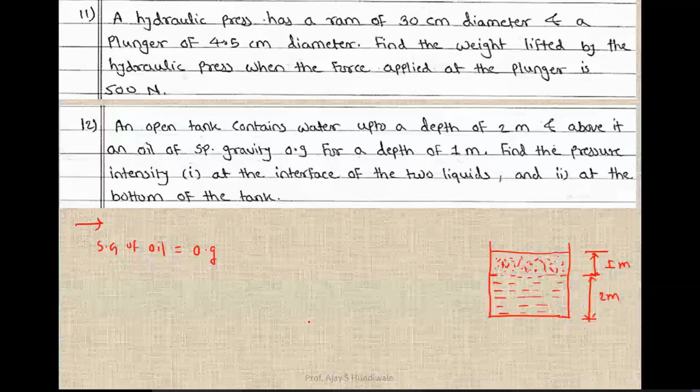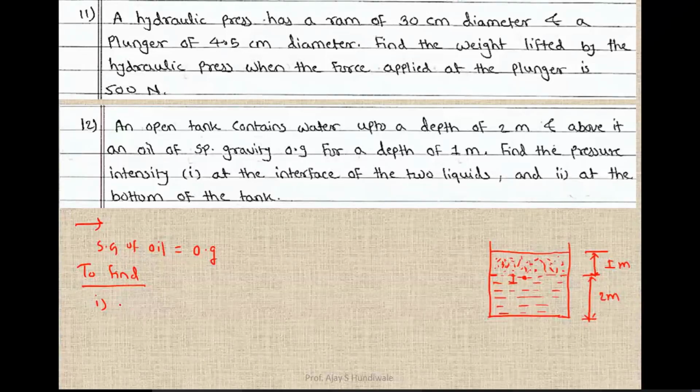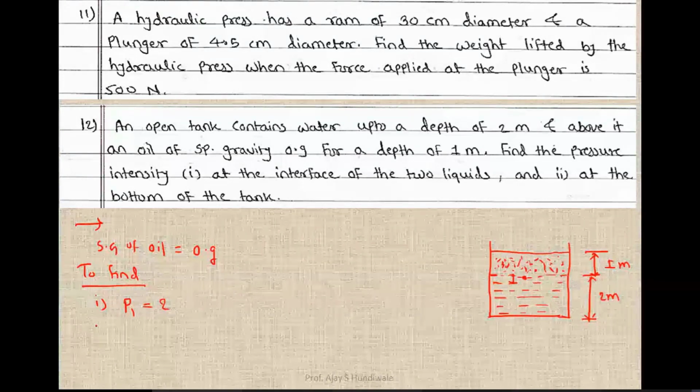Find the pressure intensity. What do we have to find? Pressure intensity means we have to find the pressure at the interface of the two liquids. At the interface of the two liquids, that is here, let's say this is point number 1. So we have to find pressure 1, and second, at the bottom of the tank. So here we have to find out P2.